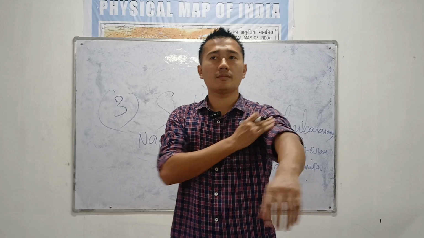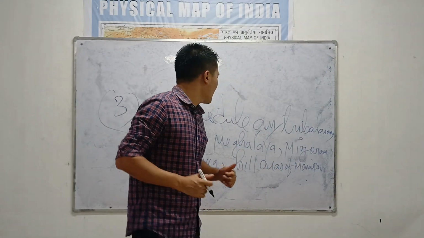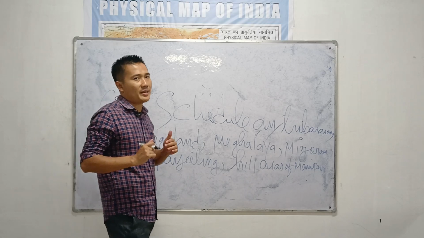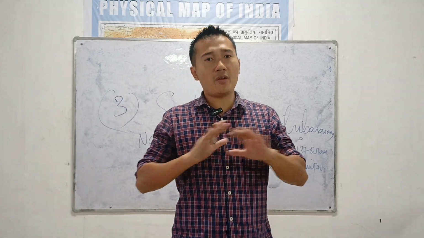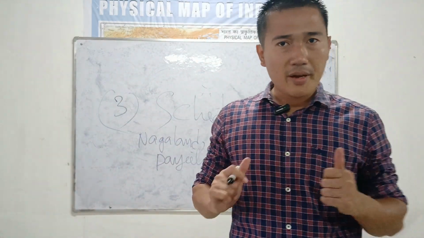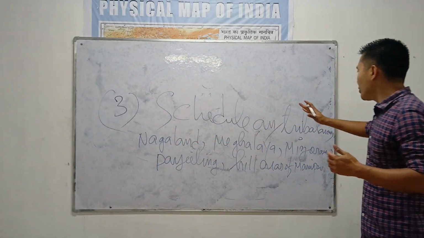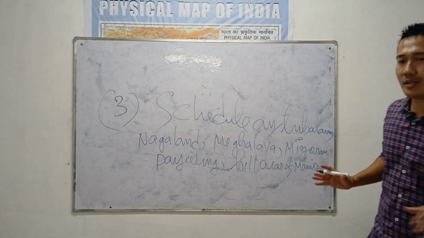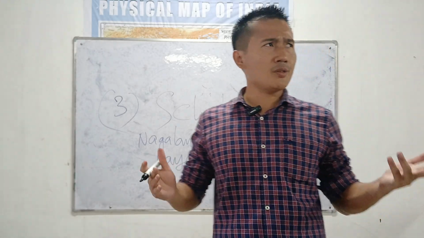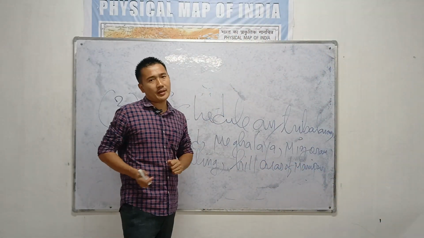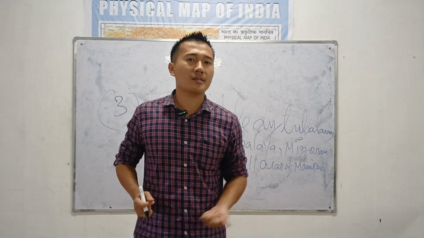Remember, this Act, the 73rd and 74th Constitutional Amendment Act, is not applicable to some areas in India. So the areas which will never come under this Act are, the first, scheduled and tribal areas. Scheduled and tribal means the backward areas. Under the backward areas, you will never find this Act. They will have a separate Panchayati Raj system.